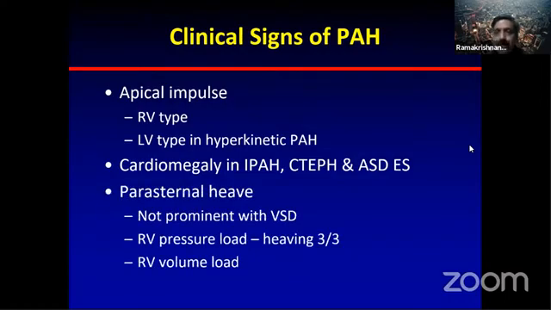Parasternal heave. Again, in VSD Eisenmenger syndrome there won't be a prominent parasternal heave, because there is a large VSD that is decompressing the RV. The RV pressure overload will mostly be there with a 3/3 heave or a 2/3 heave at least. And RV volume overload you can also assess, but it is generally not preferred by most examiners. You say RV pressure overload or volume overload, and you can limit it if it is a real pressure overload.